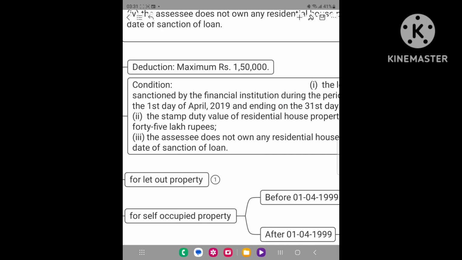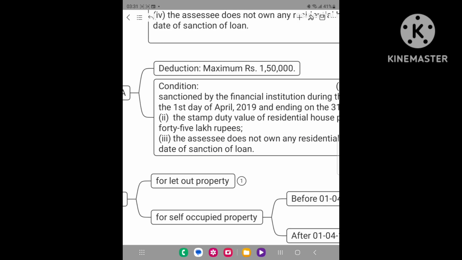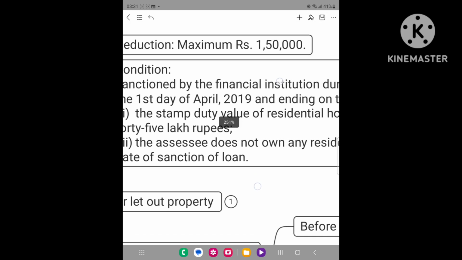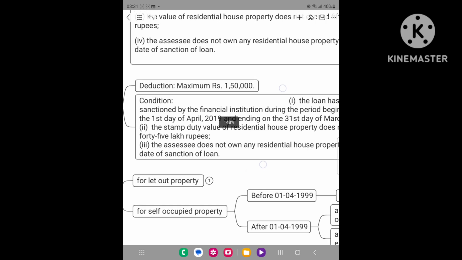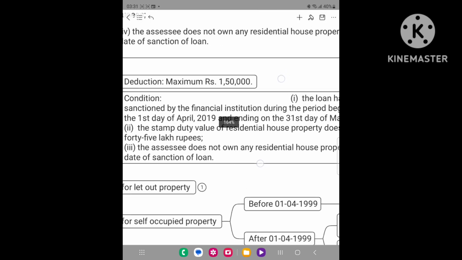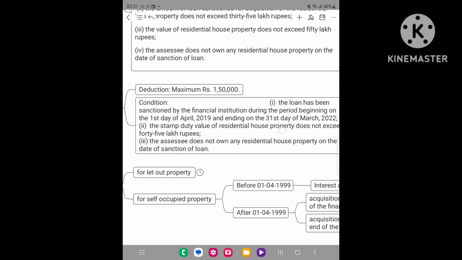Section 80EEA is a deduction available for the interest on the loan taken for residential purposes. The maximum deduction under section 80EEA is 1,50,000. There are certain conditions. The condition is the loan has been sanctioned by the financial institution during the period beginning on the first day of April 2019 and ending on the 31st day of March 2022.